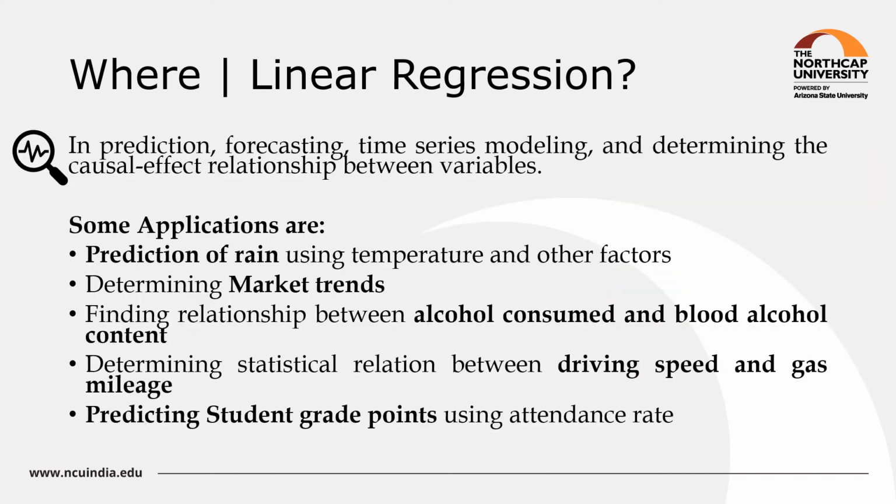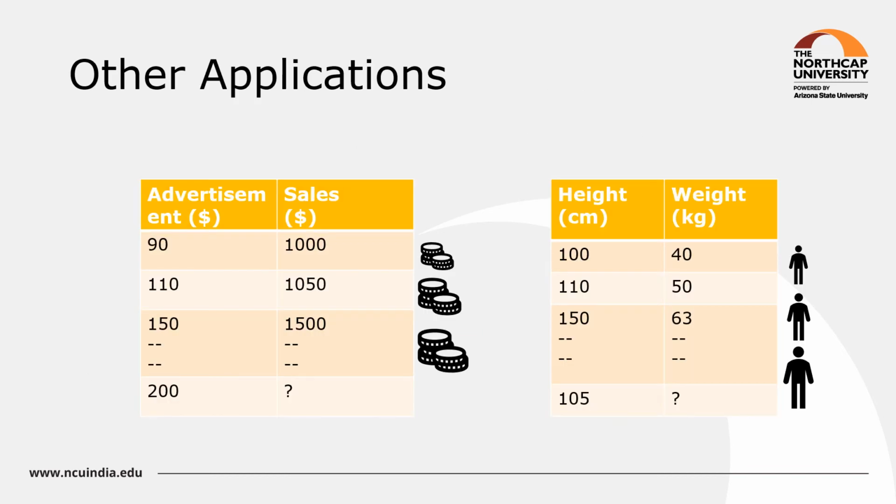Now where can we apply linear regression? There are multiple applications like prediction of rain forecasting when temperature and other factors are given, finding out the market trends, finding out the relation between alcohol consumed and the blood alcohol content, or finding out the statistical relation between driving speed and gas mileage of a car, or predicting the student grade points using attendance rate. Some other applications may include predicting the sales of a company given the amount spent over advertisement, or predicting weight given the height of a person.